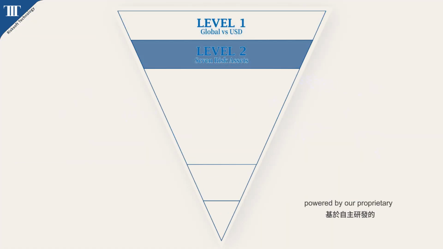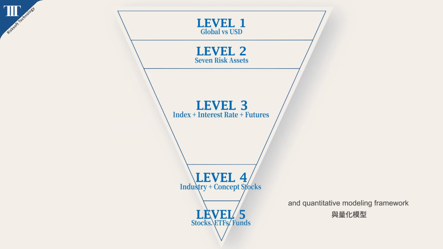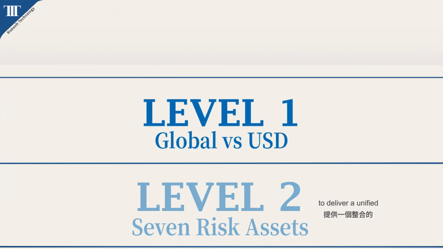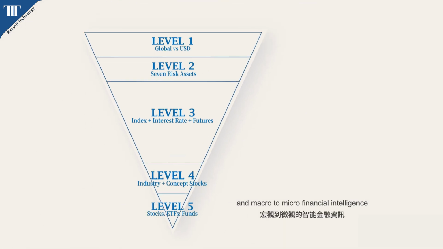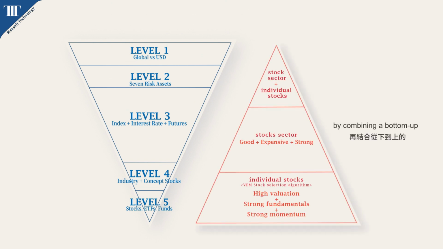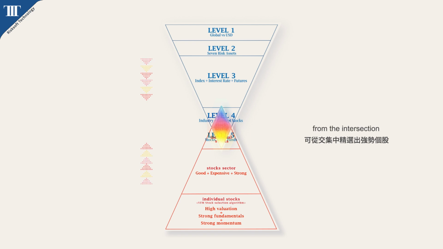Powered by our proprietary GAS Global Asset System, we integrate a multi-tiered architecture and quantitative modeling framework to deliver a unified, data-driven decision platform, spanning cross-market, cross-asset, and macro-to-micro financial intelligence. By combining a bottom-up stock selection strategy, we can identify strong individual stocks from the intersection.